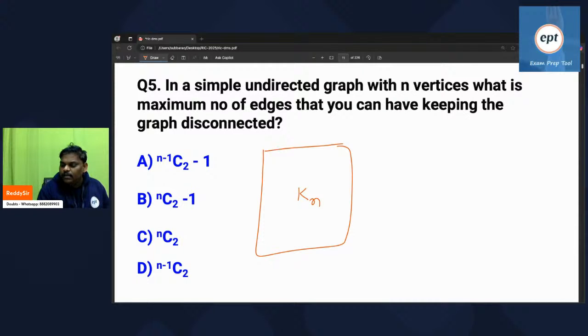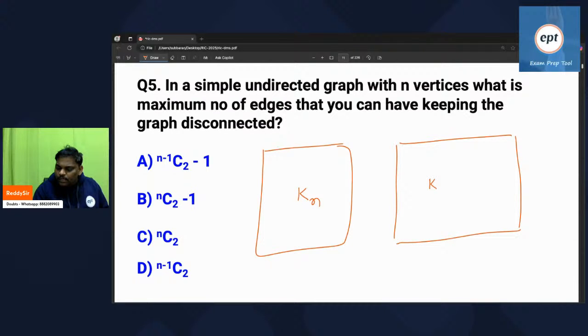But the graph should be disconnected, and Kn is connected. So what you can do is make it disconnected: Kn minus 1 on one side, one vertex on the other side.